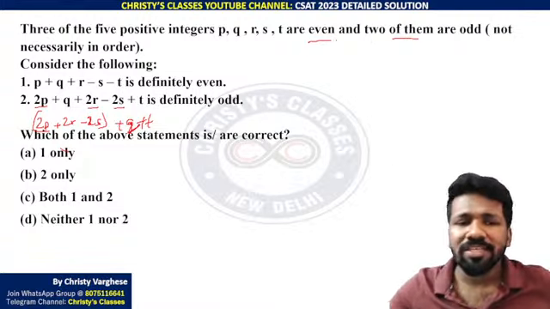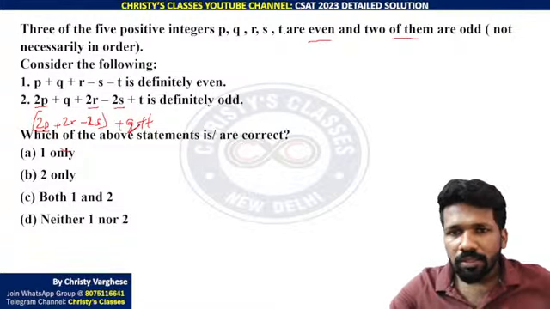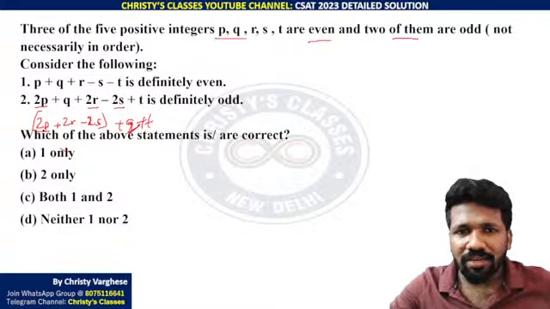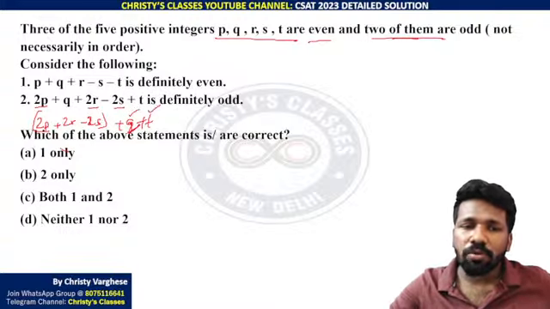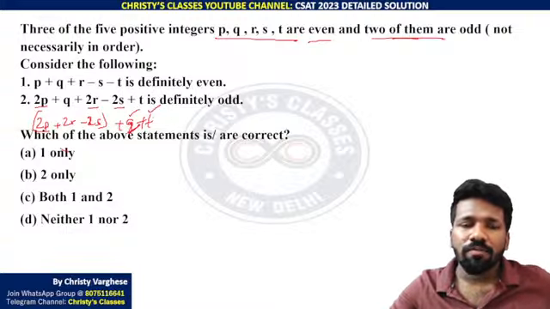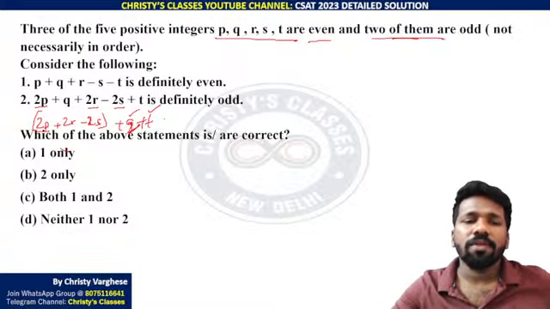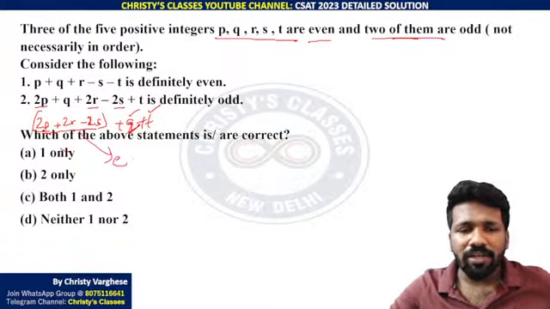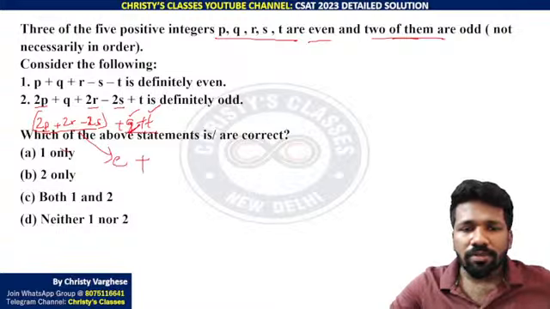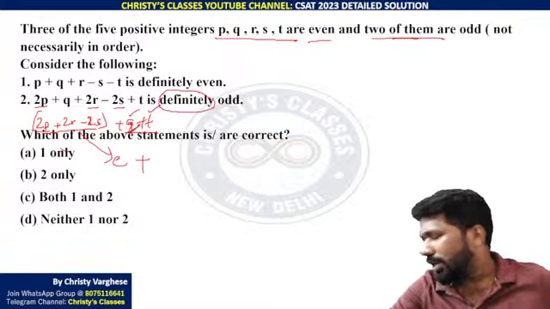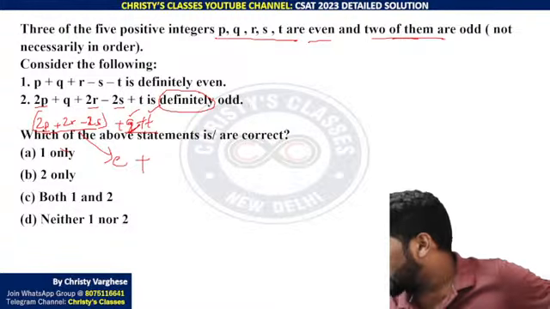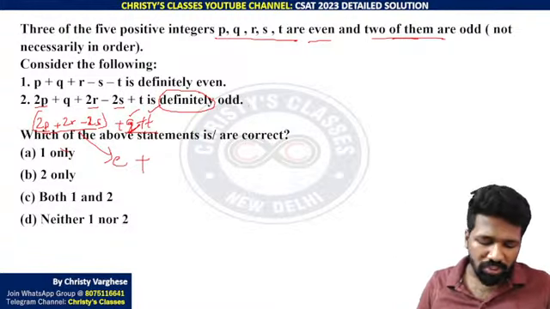That means q and t have a flexibility to be even or odd. So all possibilities are there. Because total 3 numbers can be even, total 2 numbers can be odd. So you can take both of them odd, or one of them even and one of them odd, or both of them even also. All are possible. This is by default even. Even plus what? This is telling that definitely odd. So if you can create a counter example where it is not odd, that is enough to disprove this. To disprove something, you need to give only one counter example.